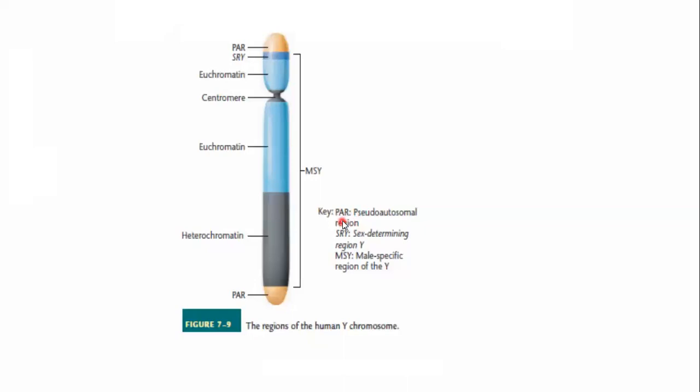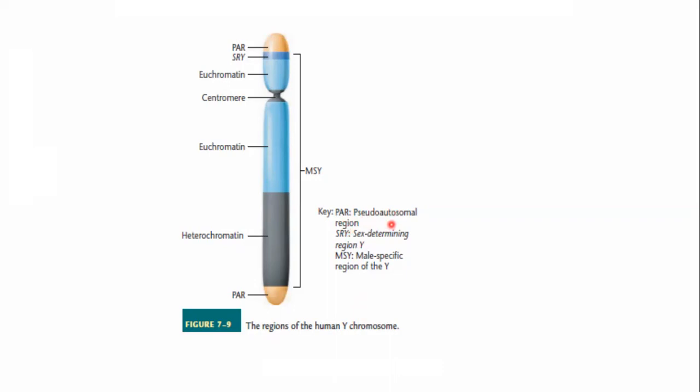It means that it is a region present on the Y chromosome, but it also shares homology with the X chromosome. So the pseudoautosomal region contains those genes that are also present on the X chromosome. That's why it is named the pseudoautosomal region.